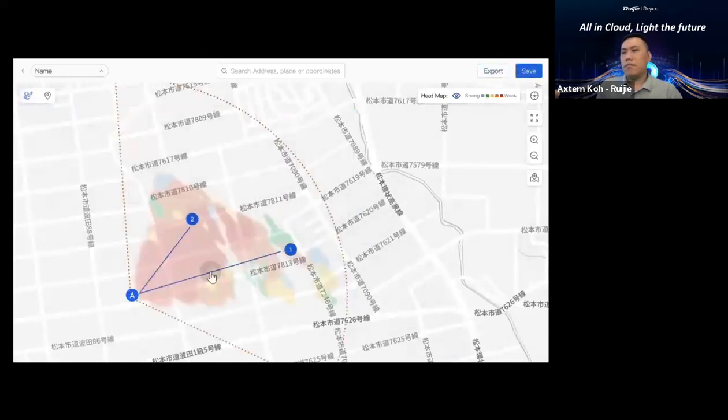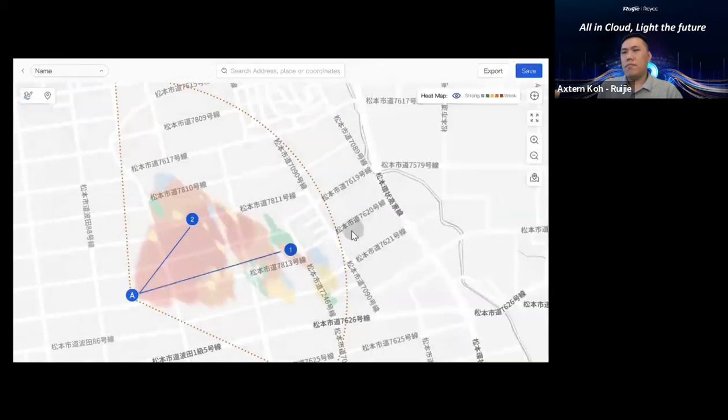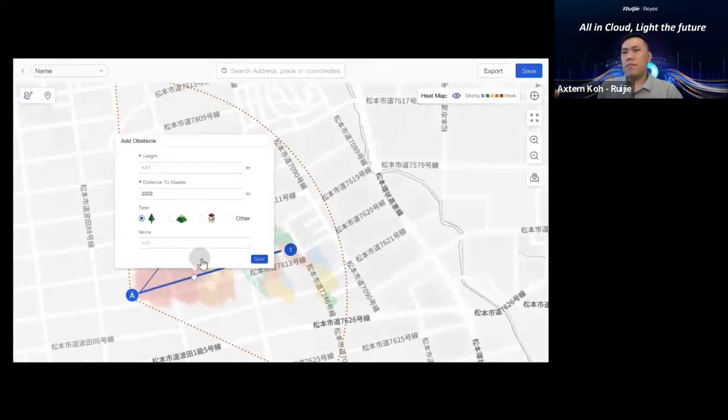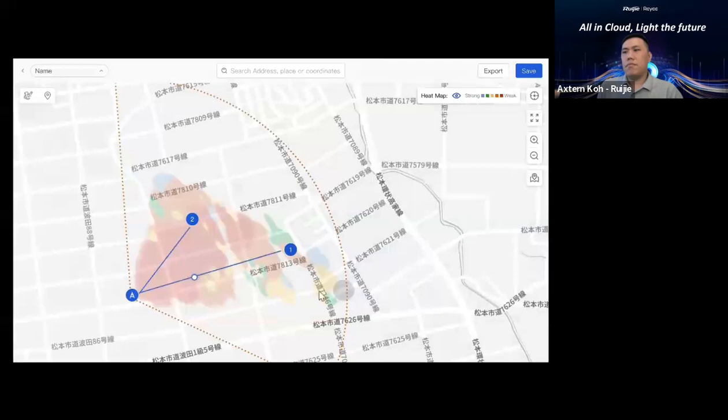After you finish your group, you can see more detail on the right. We will automatically recommend the most suitable devices, suggesting the installation direction, tilt angle, and height, and showing the theoretical capacity and signal power. Especially, you can add obstruction on this map. After that, the Fresnel zone height will be automatically updated to help you adjust the device.